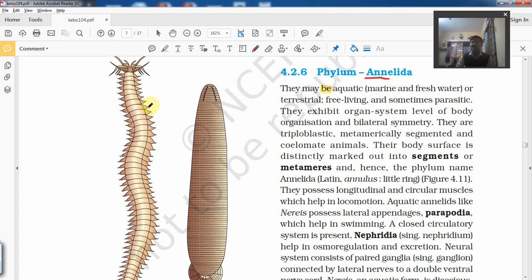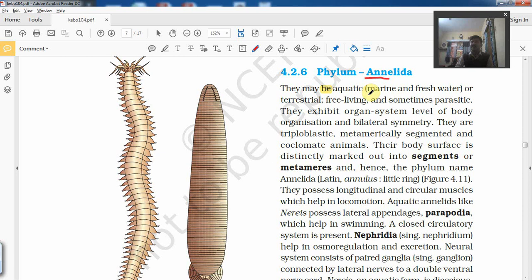So you can observe this diagram. Here you will see the presence of rings. A typical example we can keep in mind is the earthworm. Earthworm also belongs to the phylum Annelida. This phylum is advanced in comparison to the Aschelminthes. So during the discussion we will notice what the advancements in phylum Annelida are.